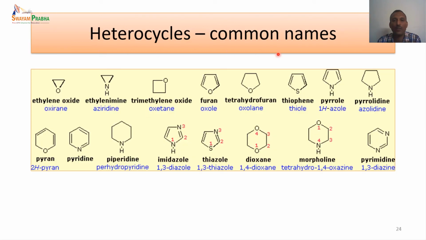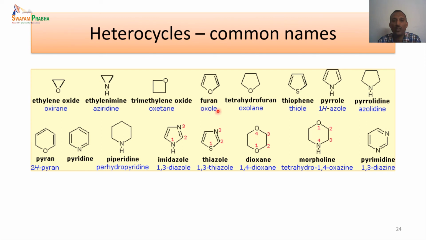Here we will be looking at some of the common names of the heterocycles. The blue colored ones are basically the IUPAC nomenclature, and the black colored ones are the normal common names. Most of these compounds are generally represented by their common names only. They are not generally used with the IUPAC nomenclature. So this is generally called ethylene oxide. This is called ethylene imine, and this is trimethylene oxide. This one is a very standard compound. We generally use furan.